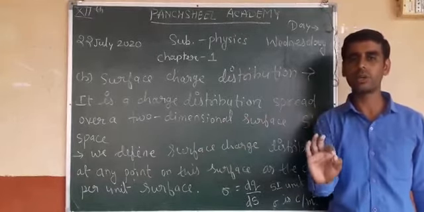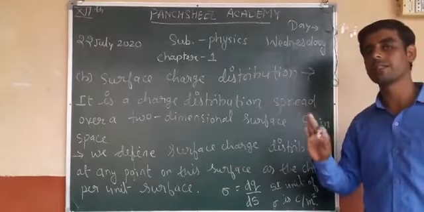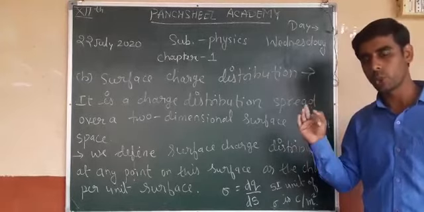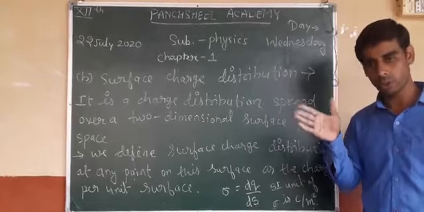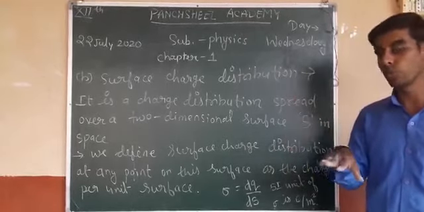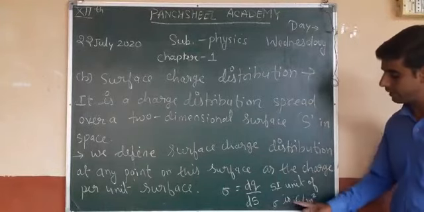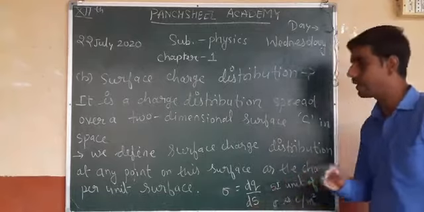The SI unit of volume charge distribution, rho equals dq by dv, is coulomb per meter cube, and the SI unit of sigma is coulomb upon meter square because this is the surface area.